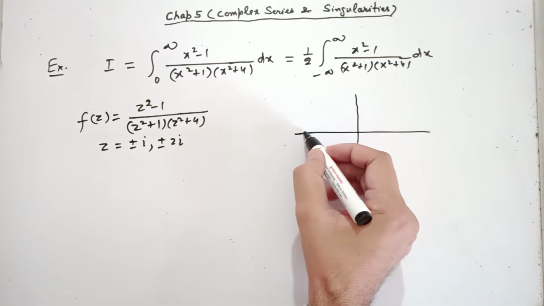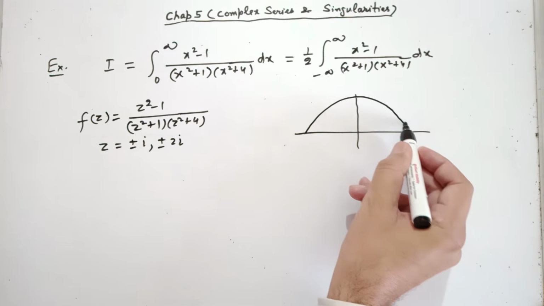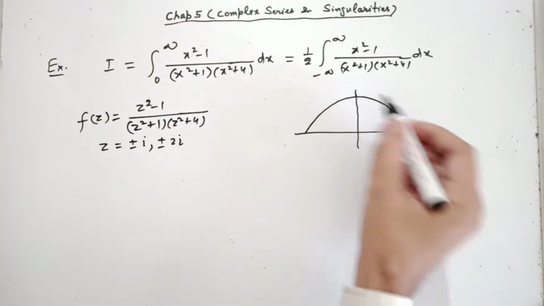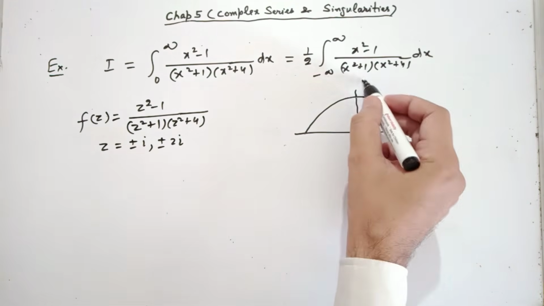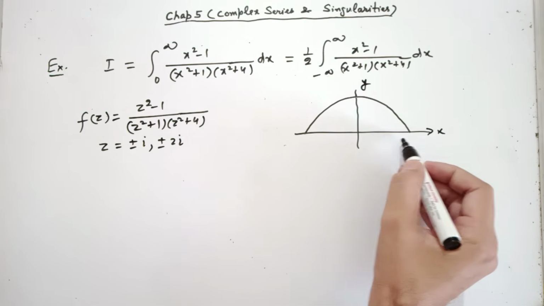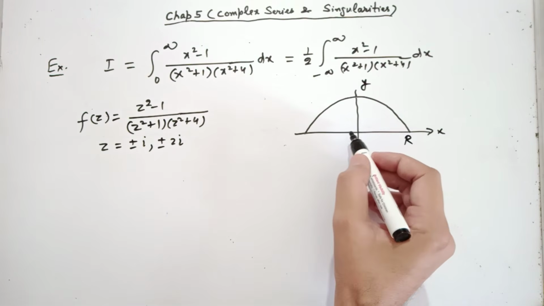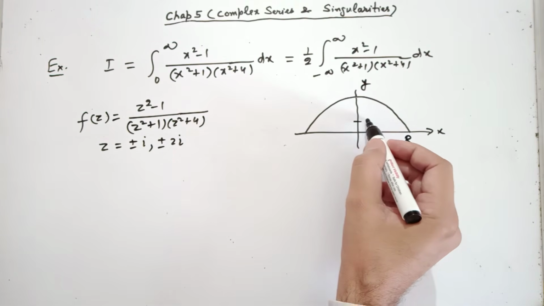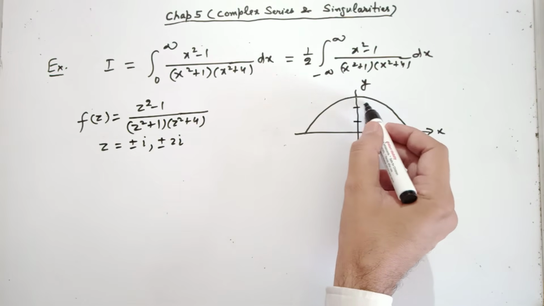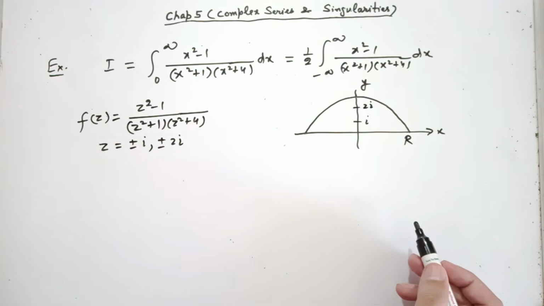Now construct a semicircle above the x-axis of radius capital R, large enough so that these singularities i and 2i are inside this.